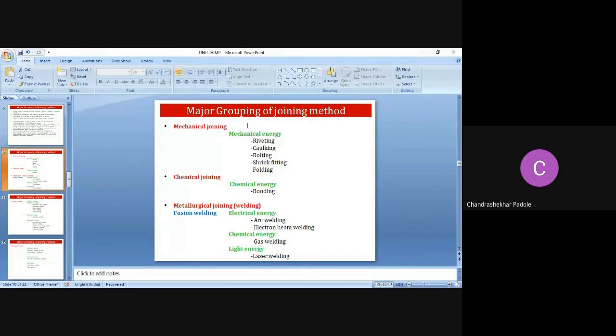Then metallurgical joining, that is welding. This is our topic of interest. Fusion welding, where electrical energy is used, that is arc welding, electron beam welding. We will study this. Chemical energy is used in gas welding.